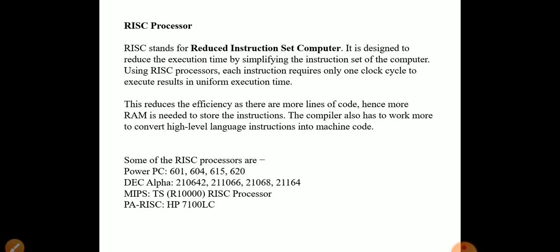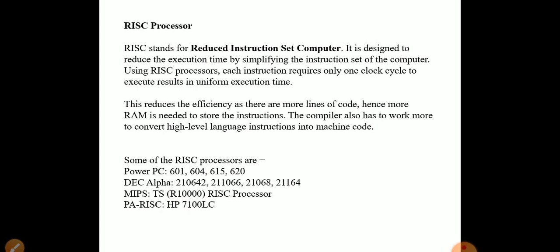Each instruction requires only one clock cycle to execute, resulting in uniform execution time. This reduces the efficiency as there are more lines of code. Hence, more random access memory is needed to store the instructions.